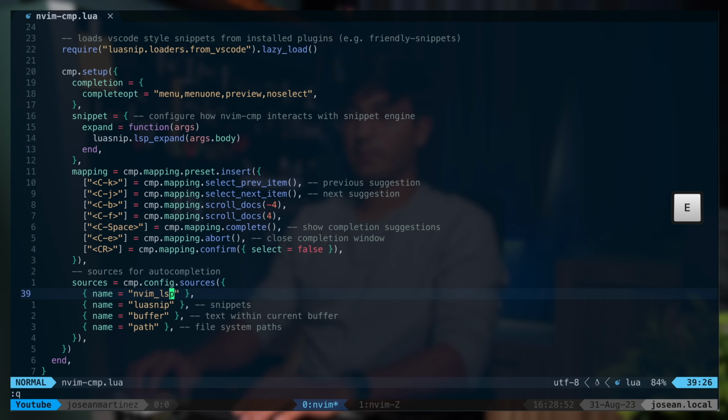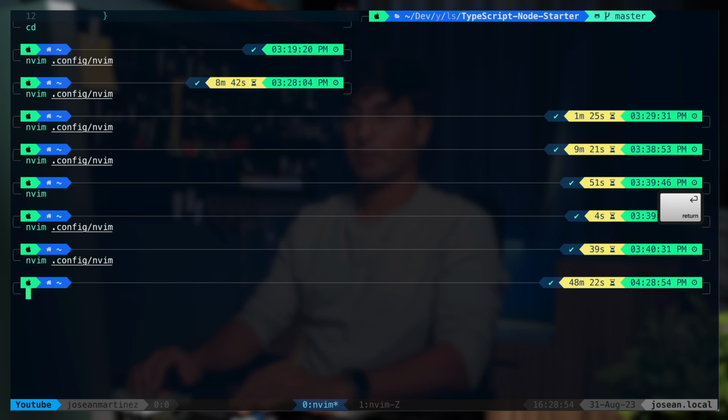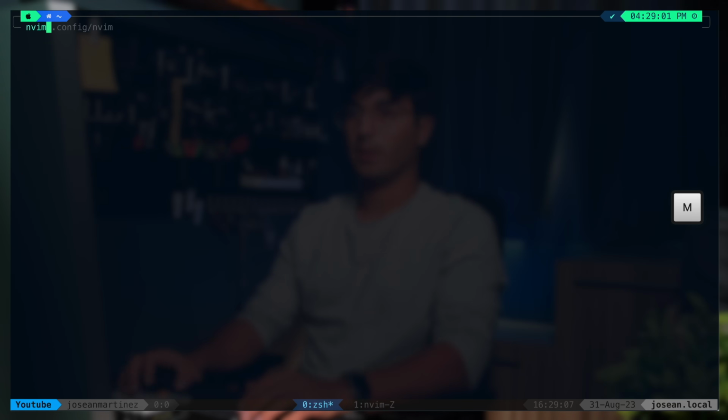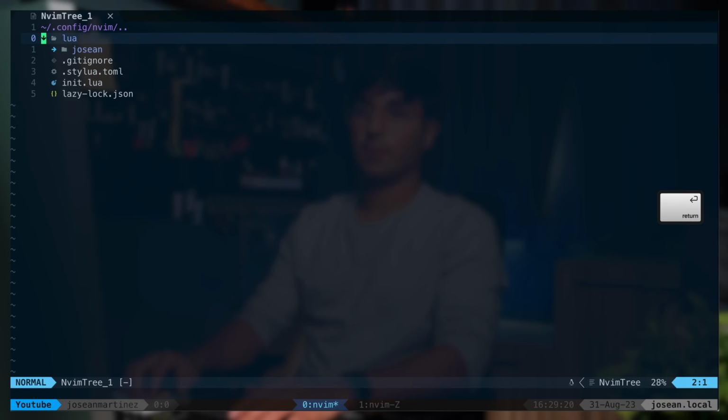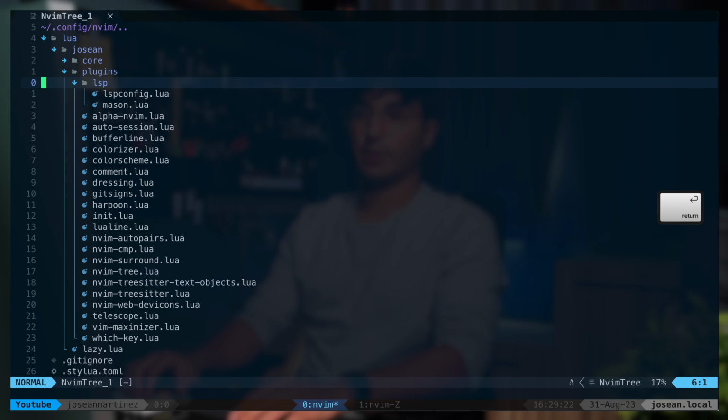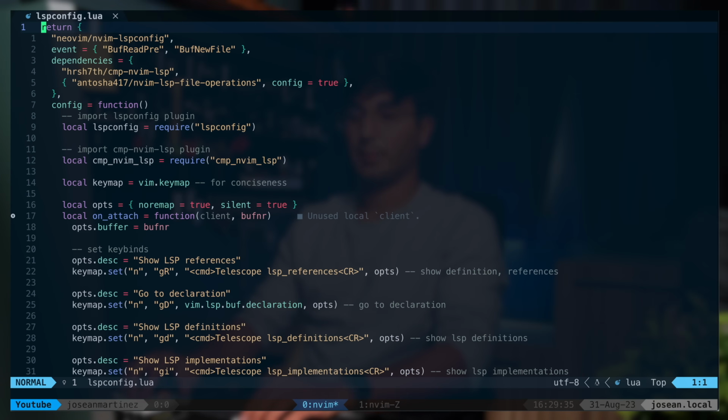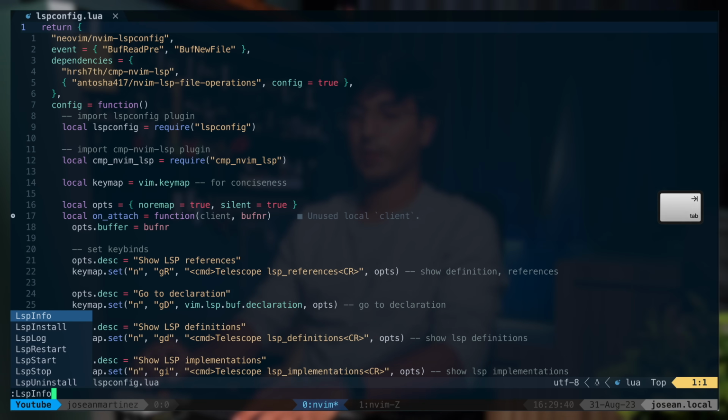Now let's exit out of Neovim. I'm going to do :q and enter. I'm going to open it up again. I'm going to open a Lua file. Let's go back to this lspconfig.lua. And I'm going to do :LspInfo and press enter.